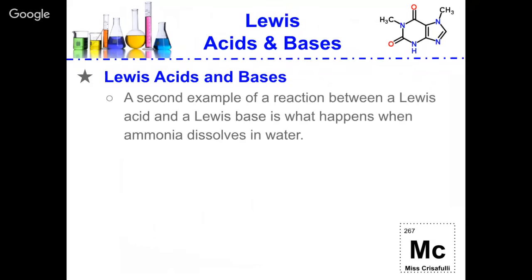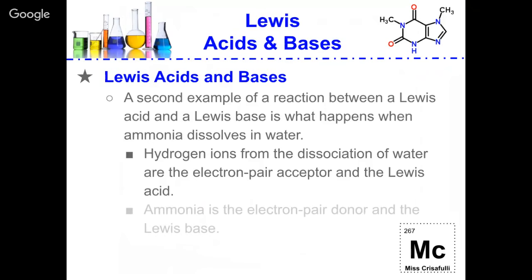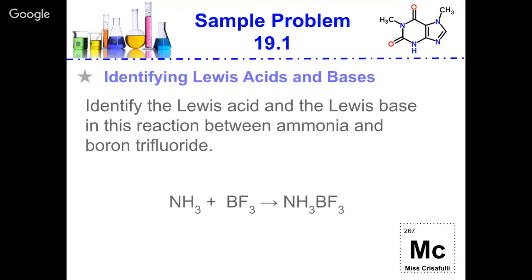A second example of a reaction between a Lewis acid and a Lewis base would be what happens with ammonia when it dissolves in water. So the water is going to be the electron pair acceptor and the Lewis acid, and ammonia is going to be the donor because when you look at ammonia, it has a lone pair of electrons on that central nitrogen. So let's look at an example problem. We're going to identify the Lewis acid and the Lewis base in the reaction between ammonia and boron trifluoride.